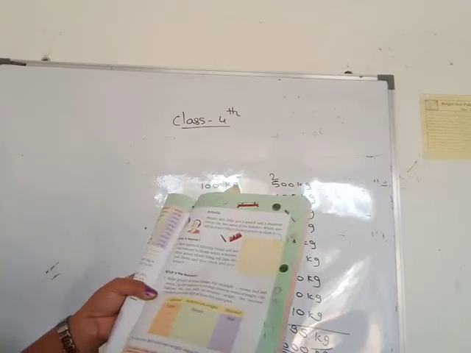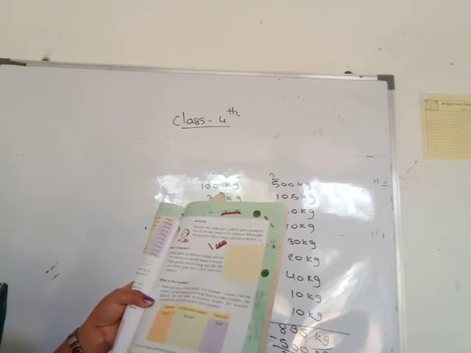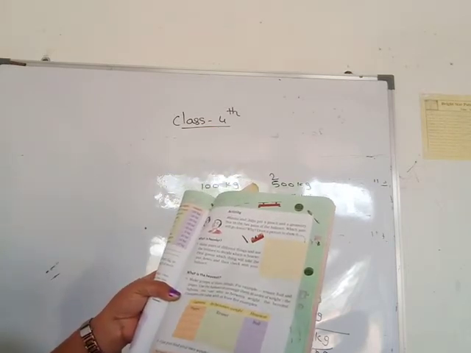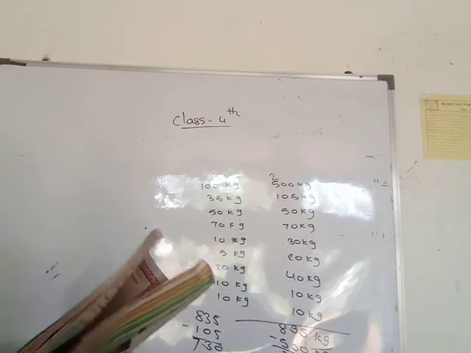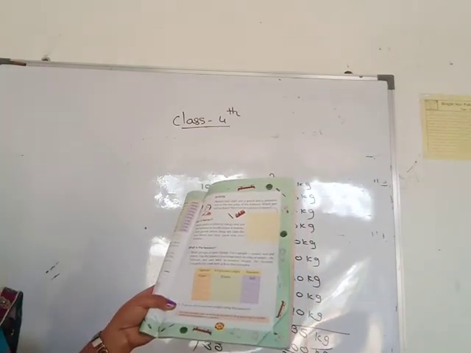Then make pairs of different things and use a balance to decide which is heavier. This geometry box is heavier. First guess which things will take the pan down, and then check with your balance. Then next one, see here, what is the heaviest. Make groups of these three things.